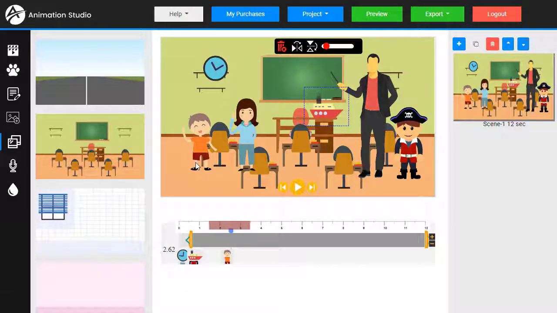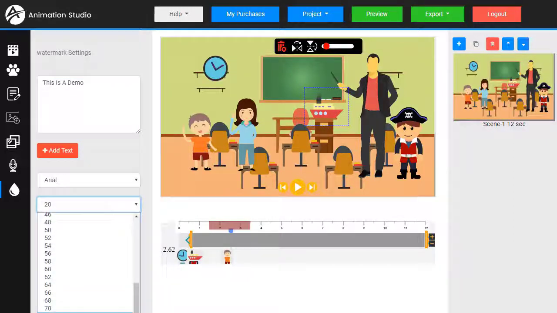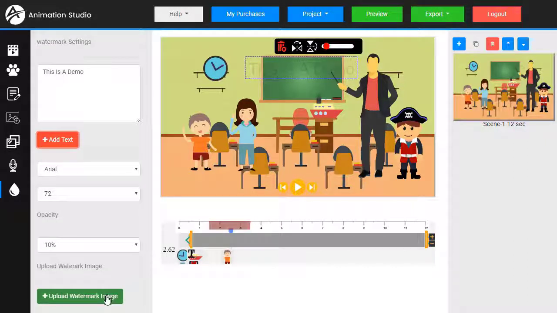Now, the last option I haven't shown you here is watermark. Now this is good when we want to send a demo video to a client and they haven't paid yet. So we want to make sure they don't just take our sample video and use it directly. Do it like this is a demo. Got some opacity, some font and size. Just big here. This is a demo. Stick it right on the top. You can also upload a watermark image.